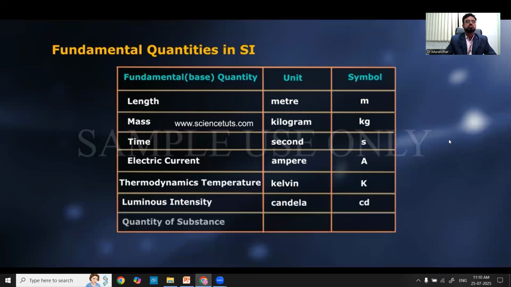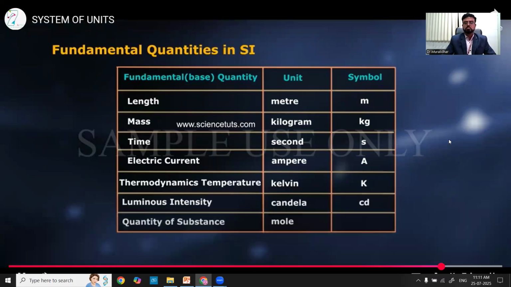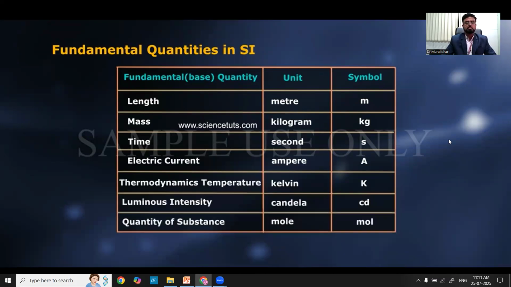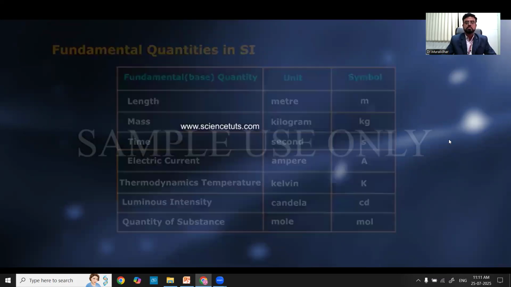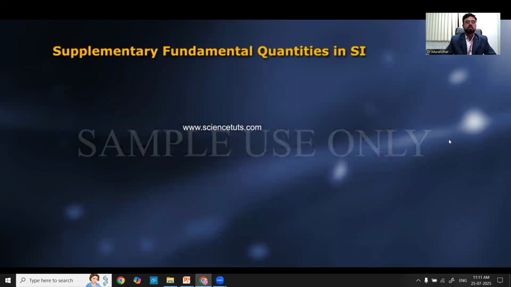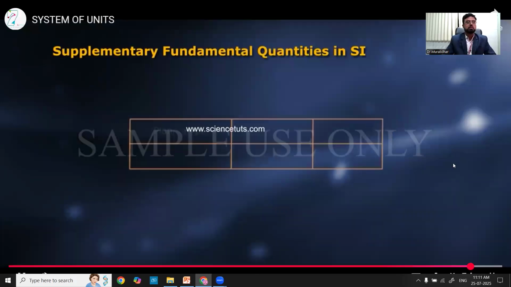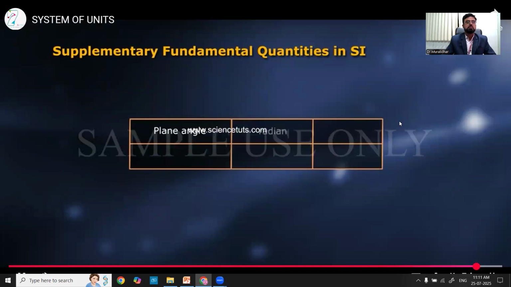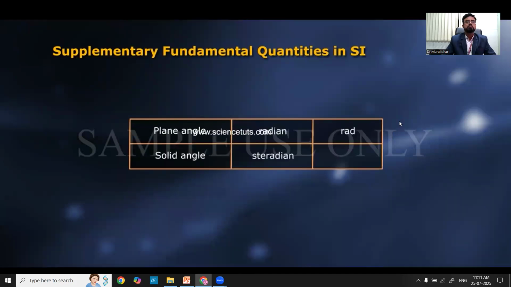Quantity of substance, mole, mol. Supplementary fundamental quantities in SI. Plane angle, radian, rad. Solid angle, steradian, sr.